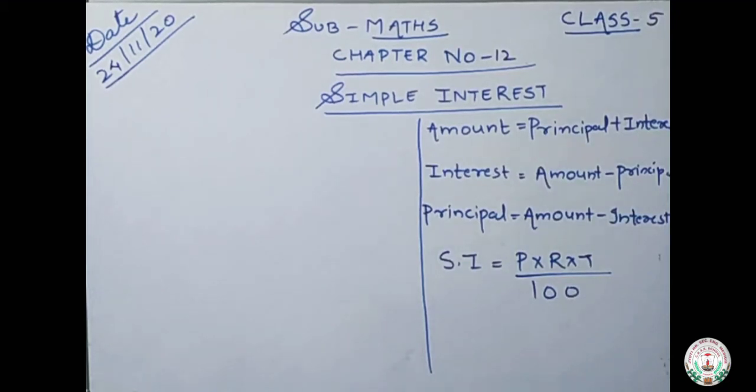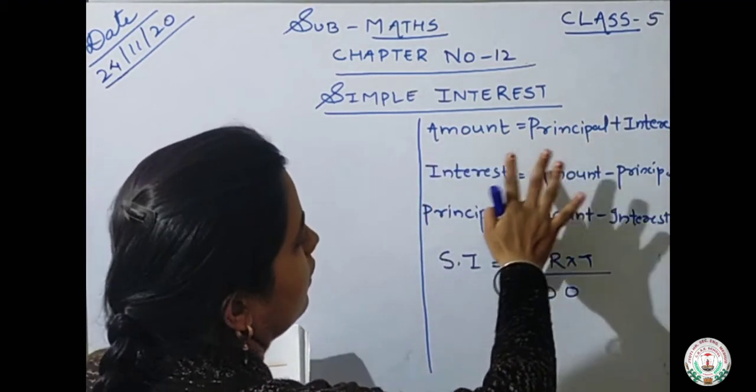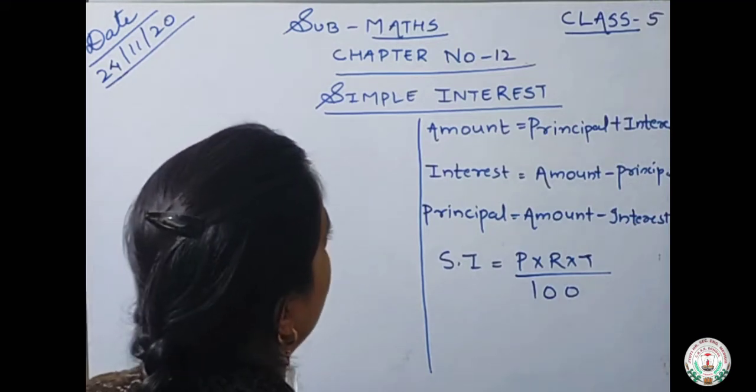Good morning class. Today we are going to start our new chapter, chapter number 12, that is simple interest. What do you mean by simple interest and what do these words written here mean? First we will understand that and then we will solve.